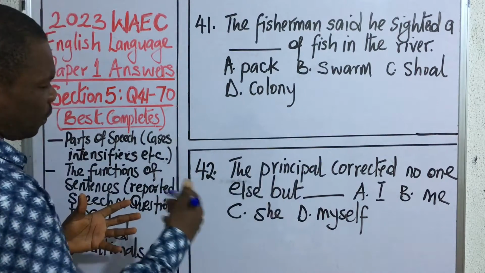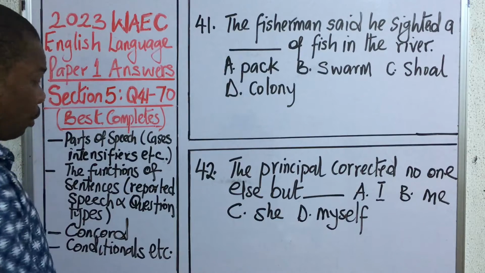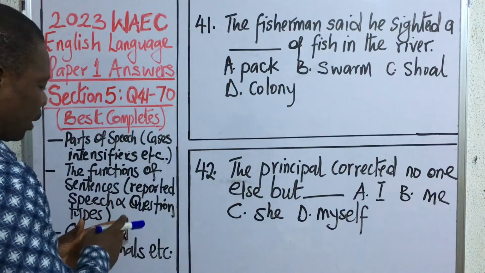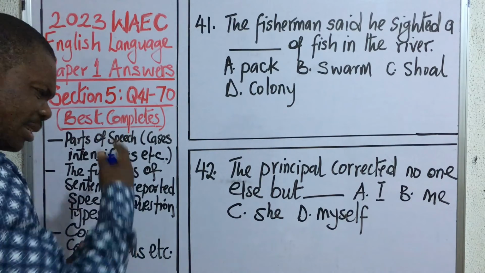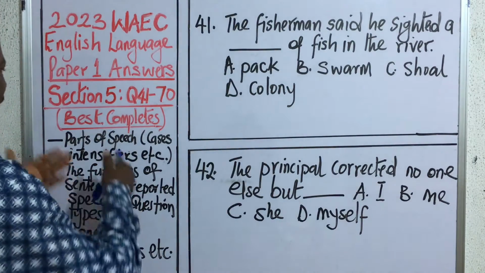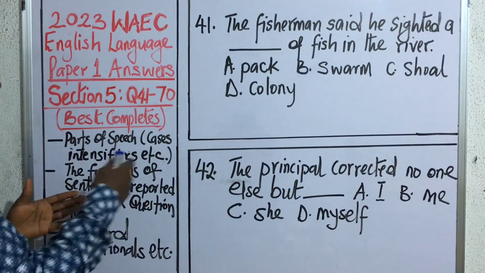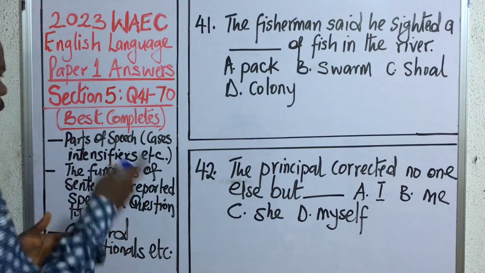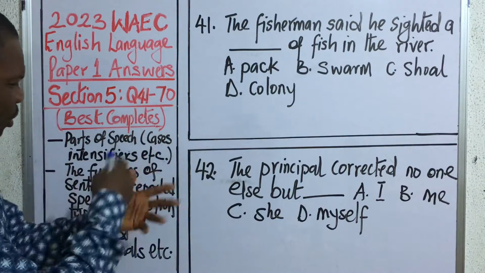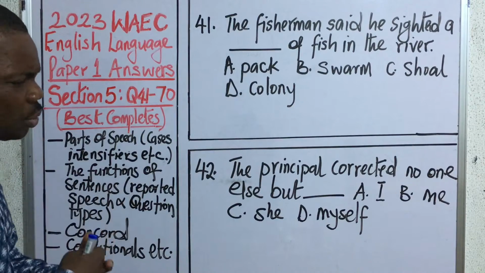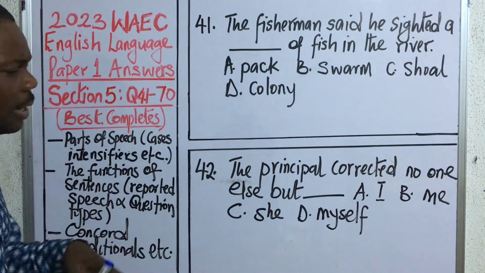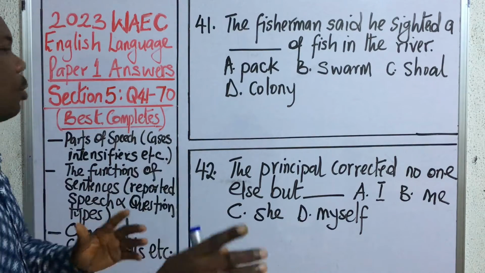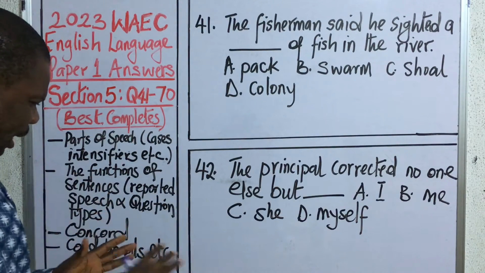So if you are going to do very well in this section, you must understand that those questions are coming from a series of topics like parts of speech. You're going to be asked questions on pronouns, types of pronouns and use of pronouns, subject and objects. You're going to be asked questions on cases, intensifiers, how to use adjectives, complex adjectives, how to arrange adjectives, when you have more than one adjective modifying a single noun, how to arrange them and bring out their structures.